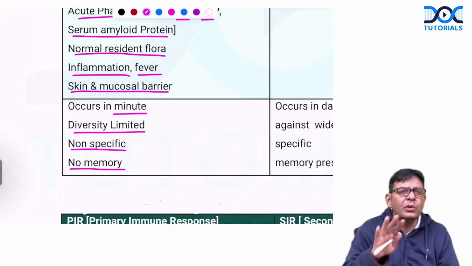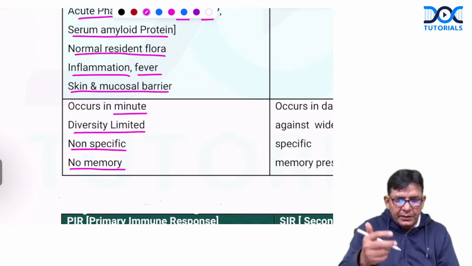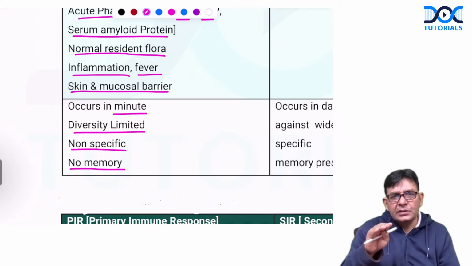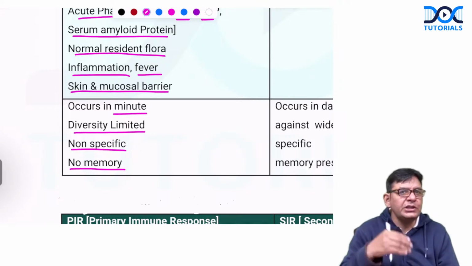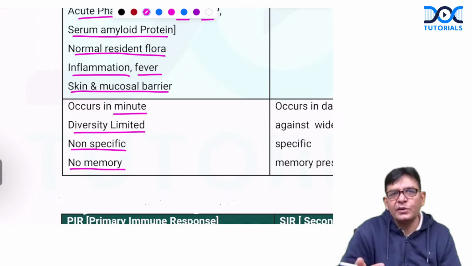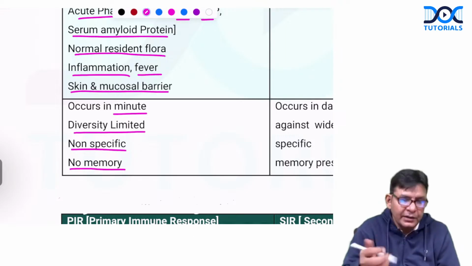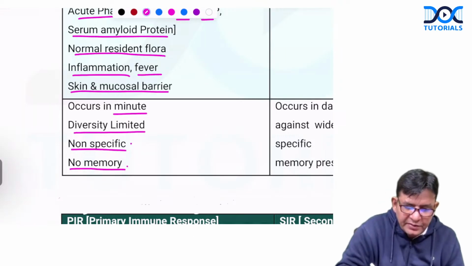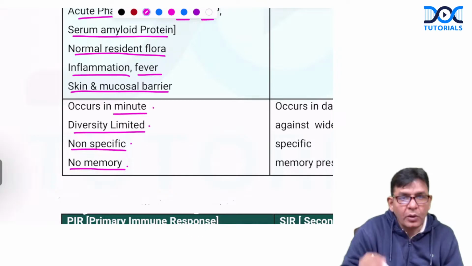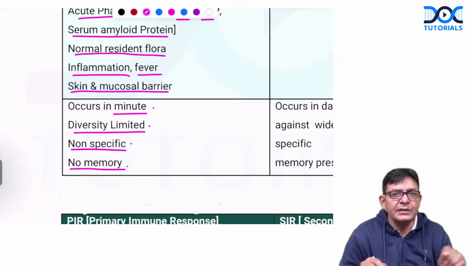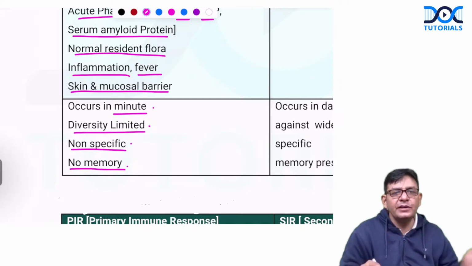So innate immunity is crude, like those fellows who will do things in their own way. They will not change as per the condition. So that is the story of innate immunity. It will be a crude one, there is no memory, non-specific, diversity limited. The only good thing is it will help us immediately. So that is the logic of innate immunity.